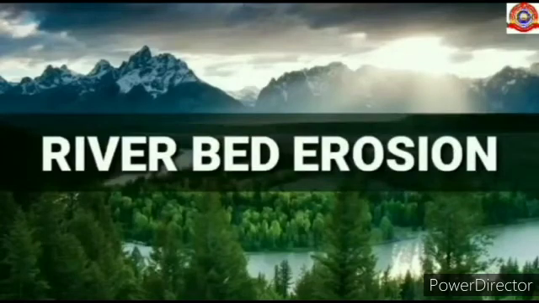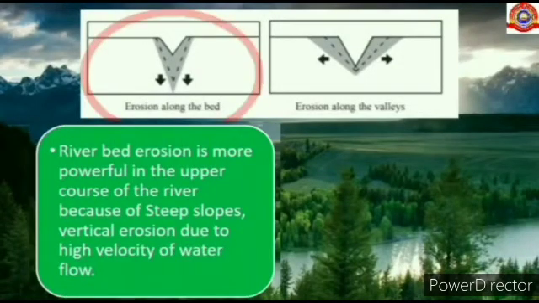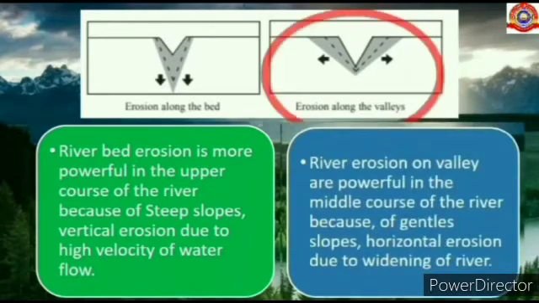Let's learn about riverbed erosion. Two pictures are here. The first one is about erosion along the bed and the other one is about erosion along the valleys. Riverbed erosion is more powerful in the upper course of the river because of steep slopes, causing vertical erosion due to high velocity of water flow. River erosion on valleys is powerful in the middle course of the river because of gentle slopes, causing horizontal erosion due to widening of the river.